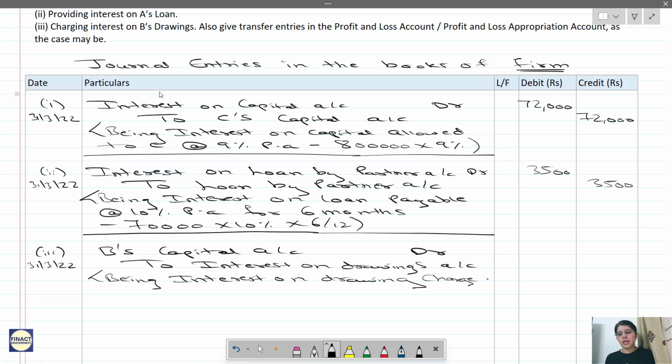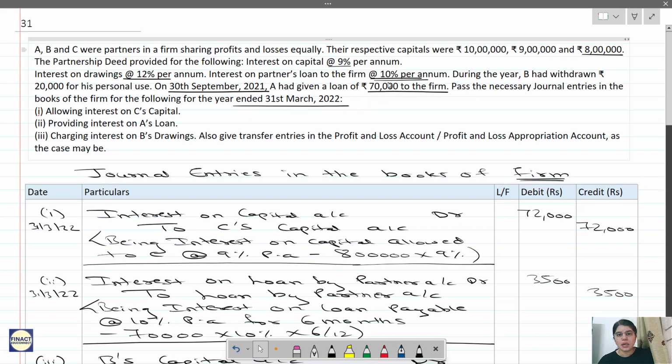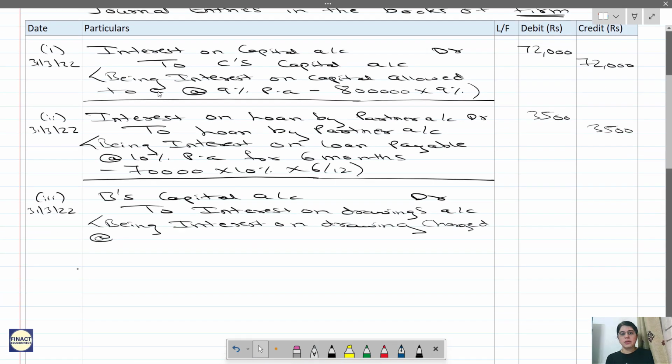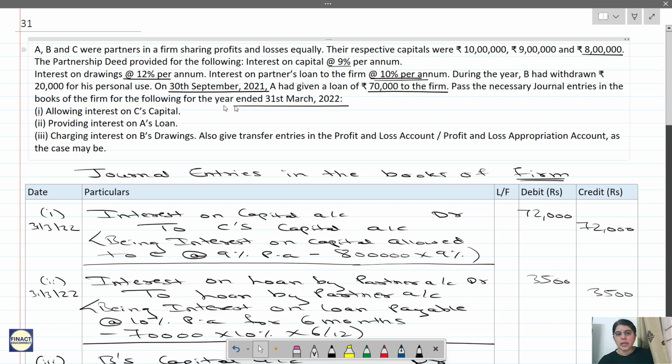When the firm is taking something, you have to say the word charged. Charged at, how much is the interest on drawing? 12% per annum. So how much is the drawing over here? 20,000. 20,000 is the amount of drawing over here.